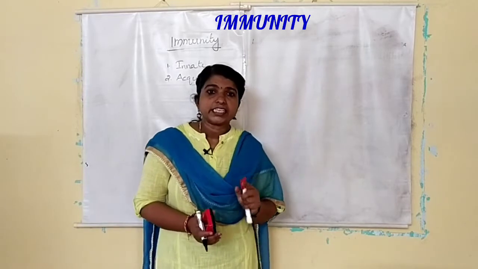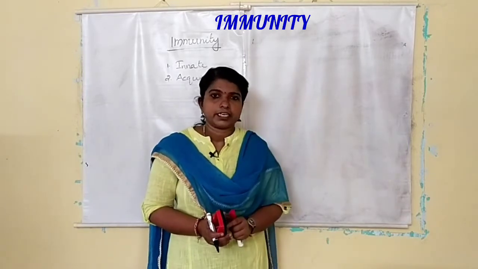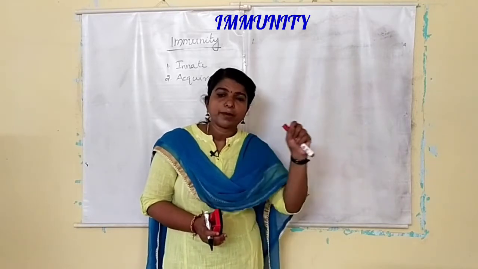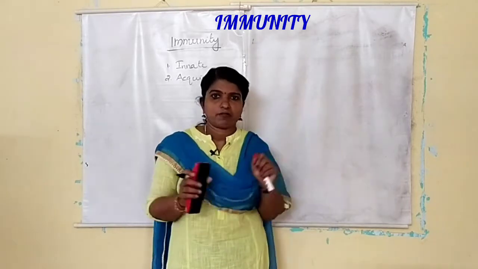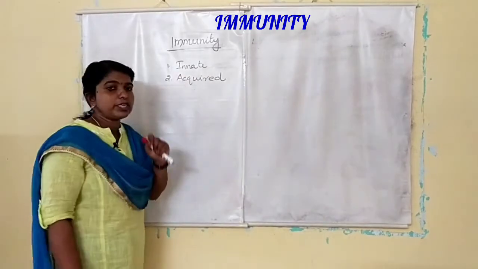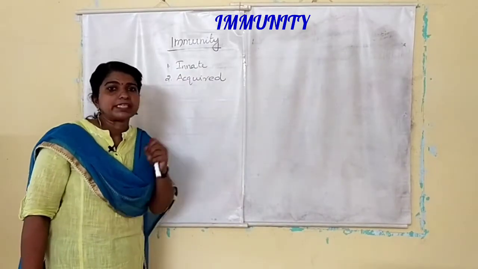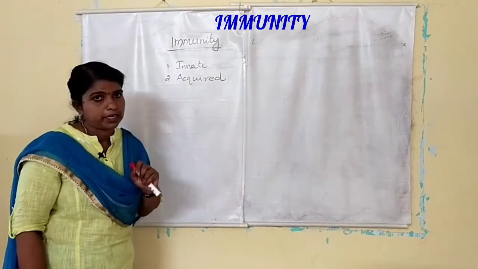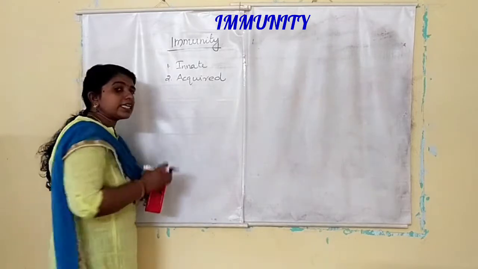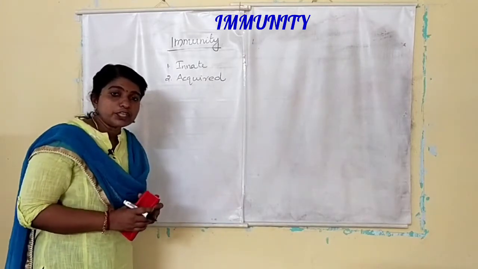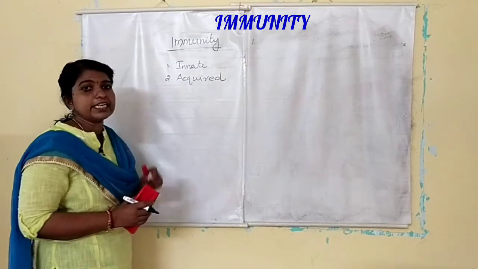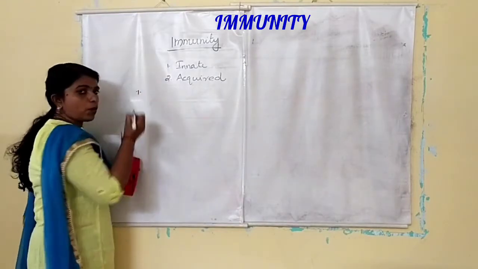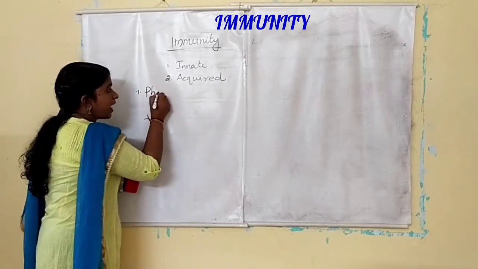And it is non-specific. Non-specific means it is not specific to a particular pathogen. It is a general one. So innate immunity is non-specific immunity, and it is present at the time of birth. And there are certain barriers which provide this innate immunity. These barriers include, first, physical barriers.